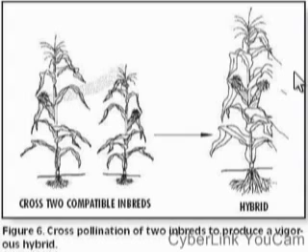Here we want to produce hybrid. If you look at what we have here, we cross two compatible inbreds. That is, if you have done an inbred and also another inbred, you now get the two seeds, you plant them. Now let one of the inbreds serve as the male plant, and let the other one serve as the female plant.